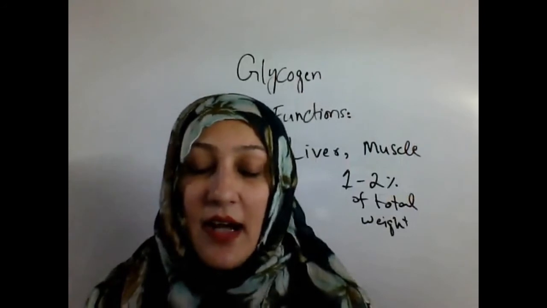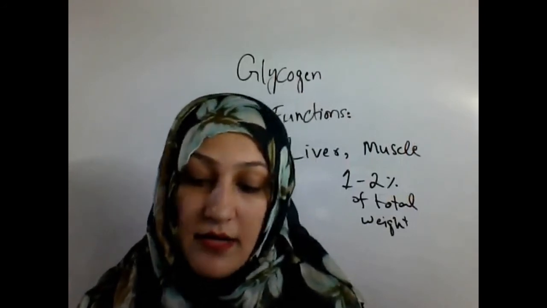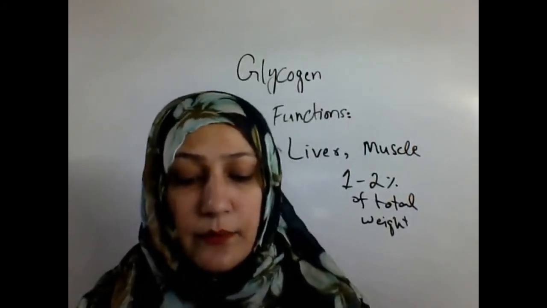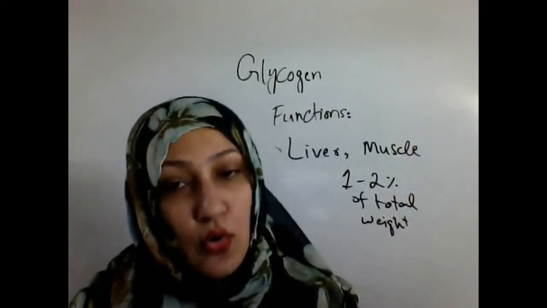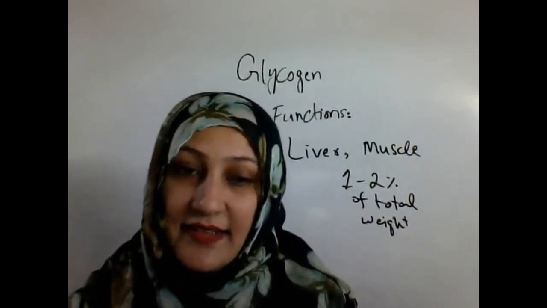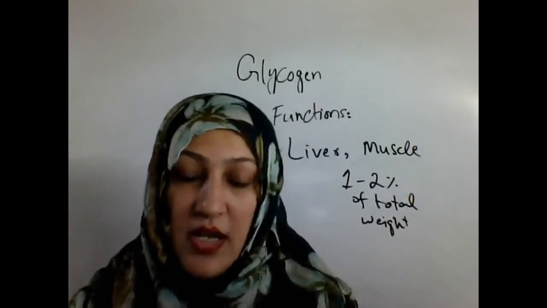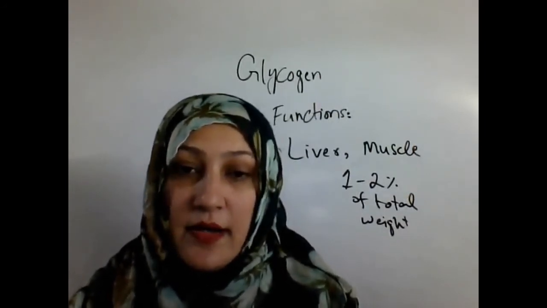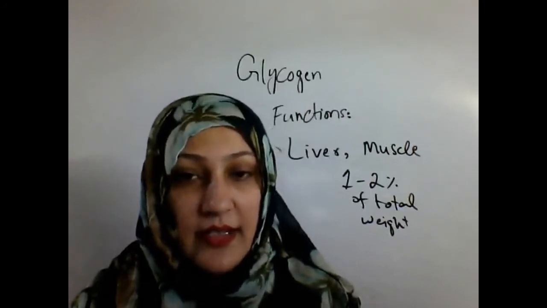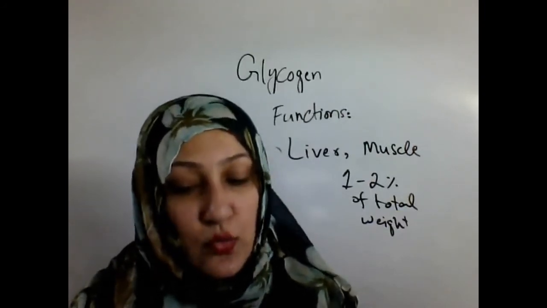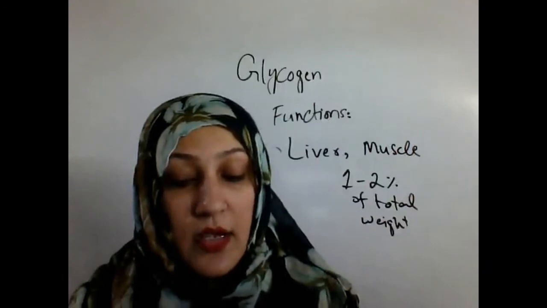Muscle cells also differ from liver cells in that the glycogen in muscle cells only provides glucose to the muscle cells itself. It does not provide glucose to the other organs of the body. Other organs' demand for glucose is provided by the liver cells. Muscle cells only use the produced glucose for themselves.